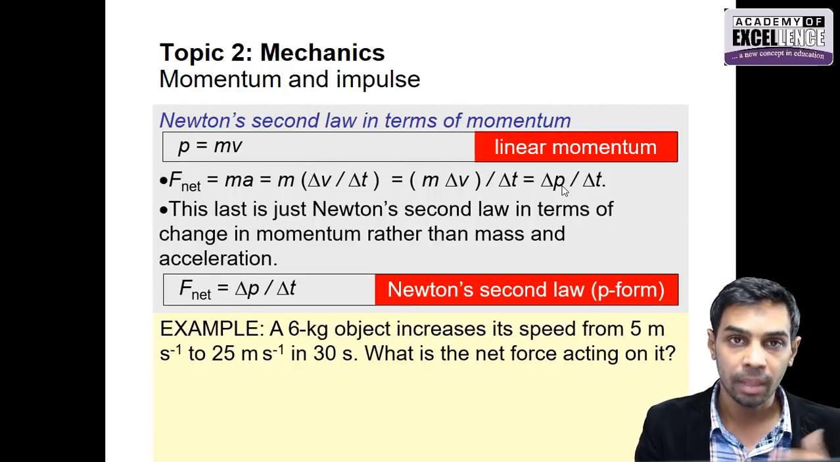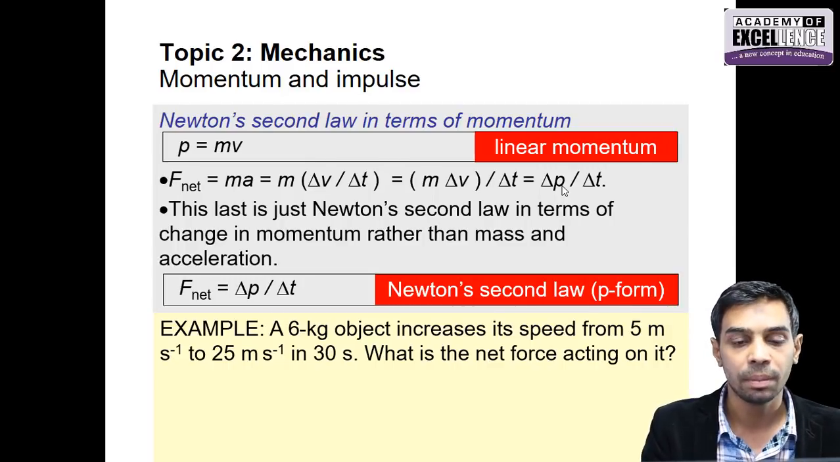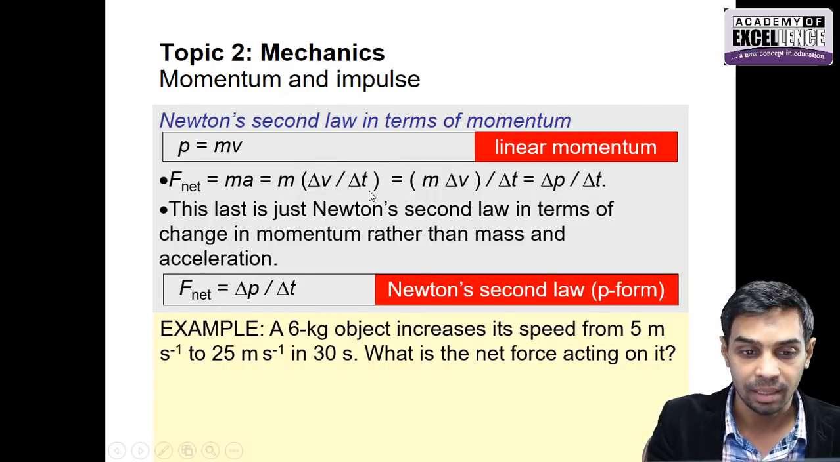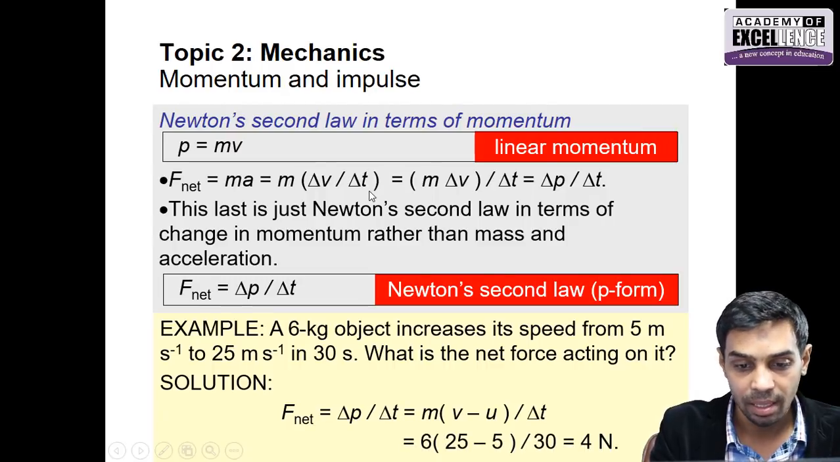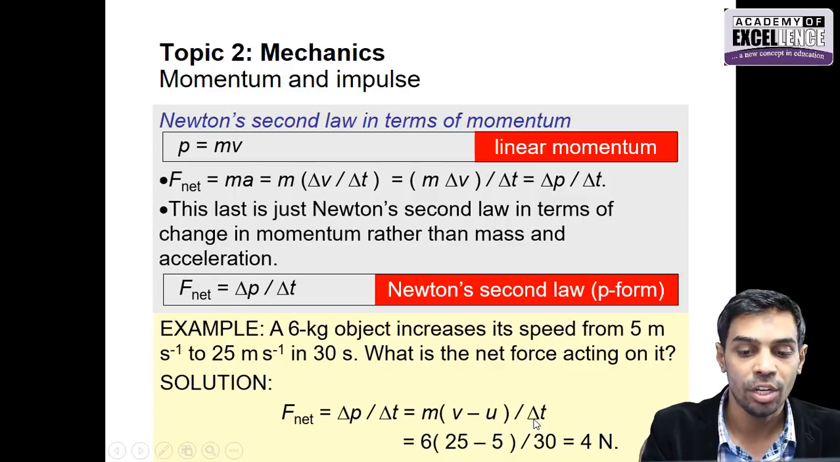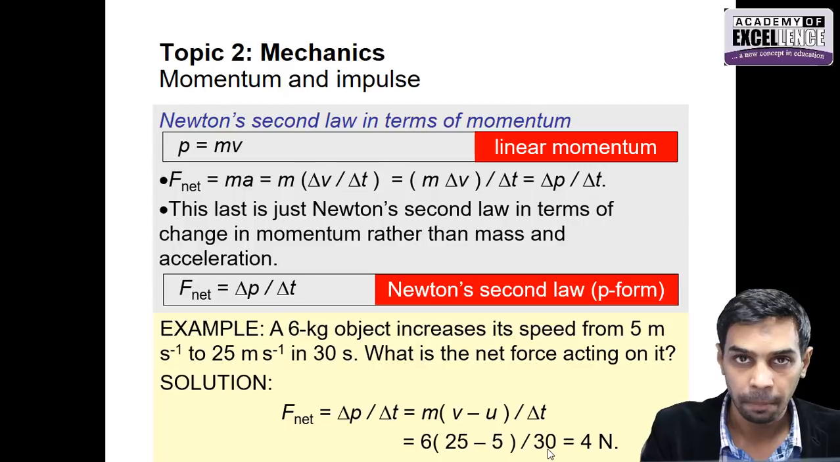So it means you have applied a force in order to change its velocity from 5 meter per second to 25 meter per second in 30 seconds. So you need to calculate the force. We know that from the formula, force is mass times change in velocity over time. That's acceleration. So very simple. Mass is 6, final velocity is 25, initial velocity is 5, over change in time is 30. Then the net force is going to be 4 Newton.